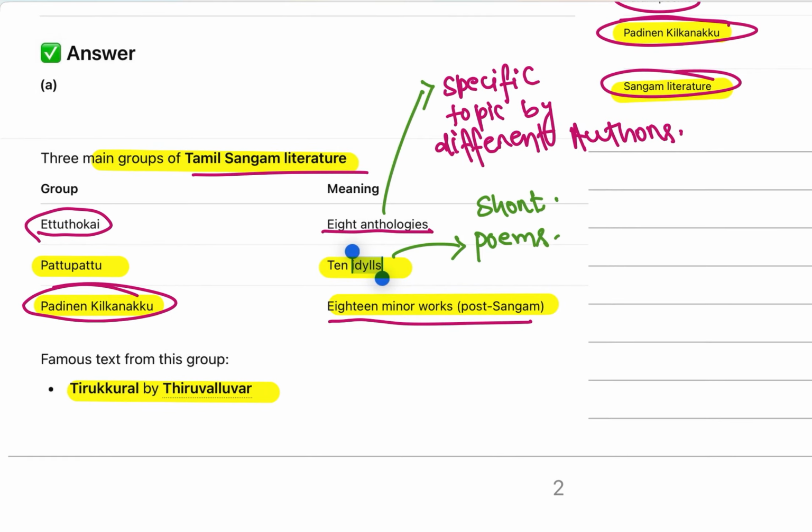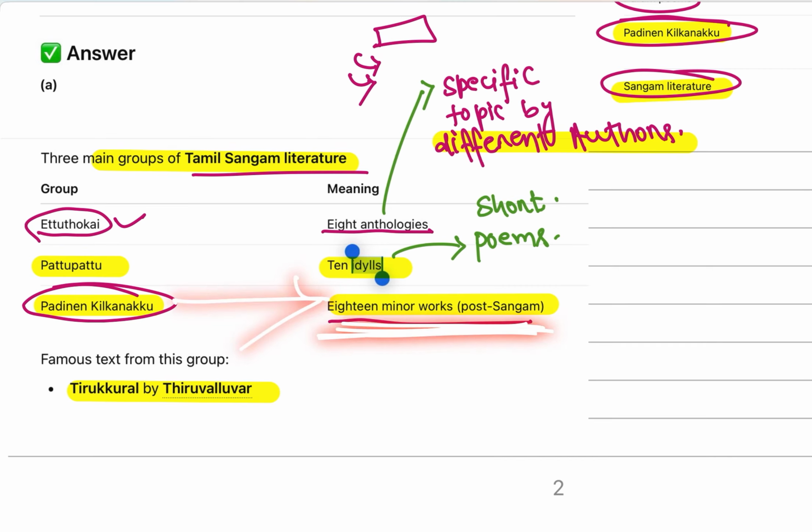Anthology is basically a collection on a specific topic where different writers or authors write their own version of short stories or poems. Okay, so this is basically Ethutokai. Ethutokai is 8 anthologies. Then Pattu is 10 idyls. Idyls means short poems.